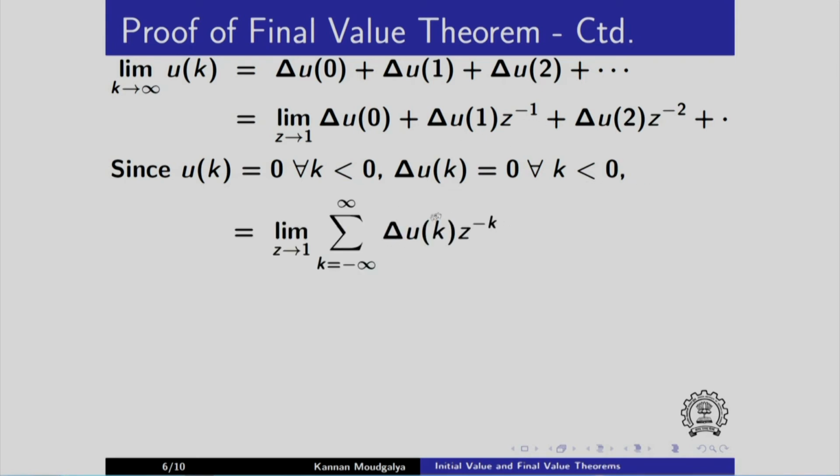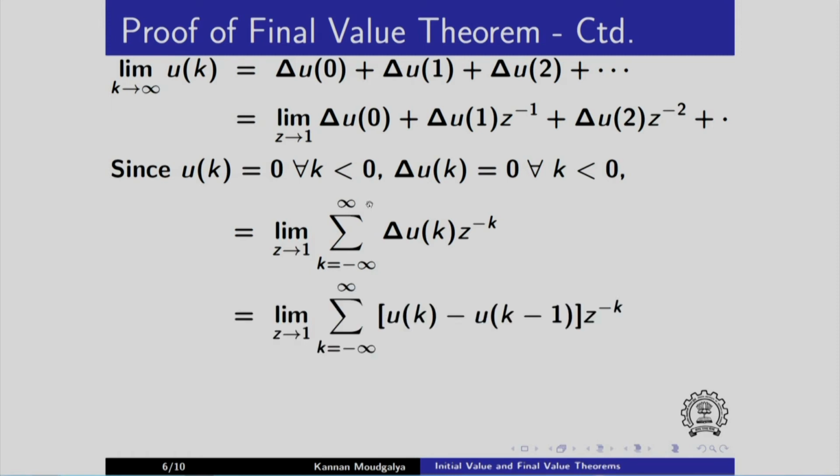So using all this, I can write this sum as an infinite sum with argument k going from minus infinity to plus infinity. Now what we do is we will apply the meaning of delta of u of k, which is nothing but u of k minus u of k minus 1.